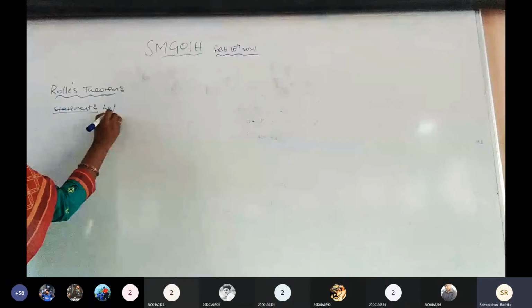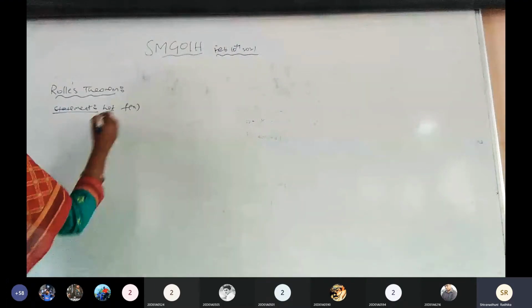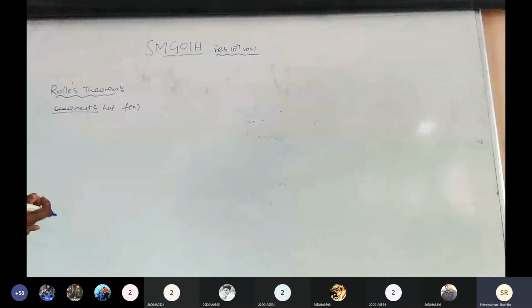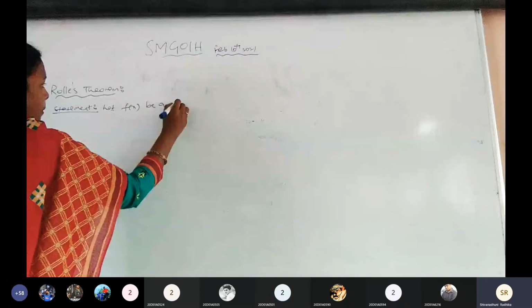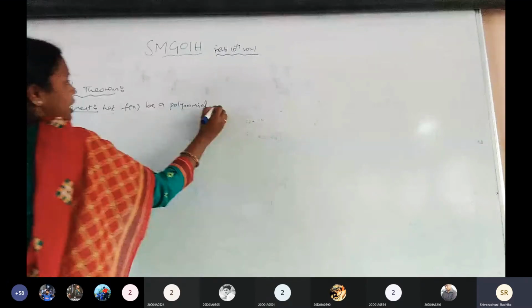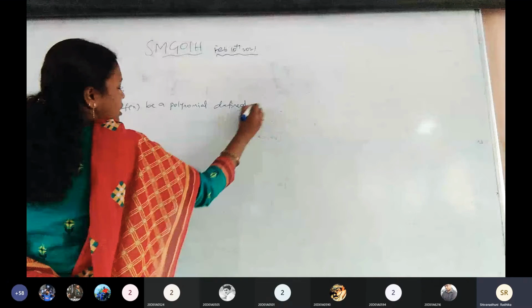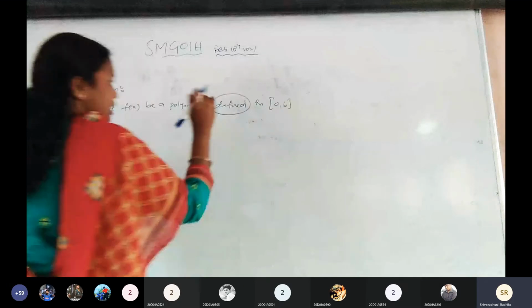Let f of x be a polynomial defined in closed interval a comma b. This is the defined function only. Okay?